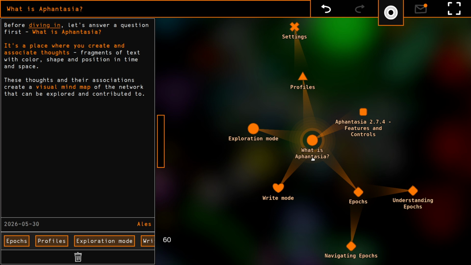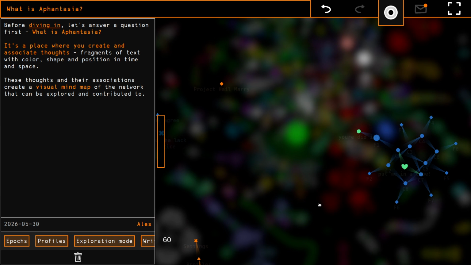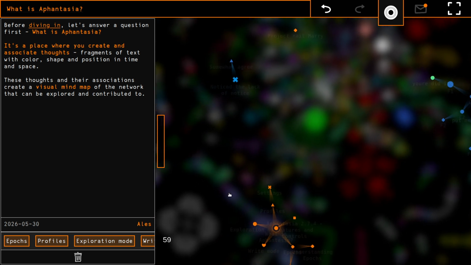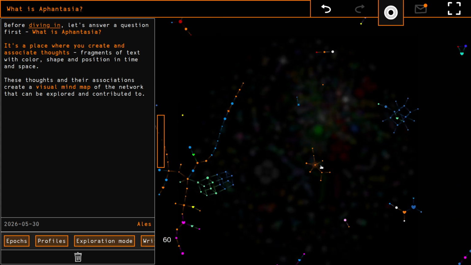So if you imagine a comment section that can be viewed as a sort of graph, Aphantasia visualizes these connections and allows you to reply to more than one thought. That is, you can create not just replies but associations as well.